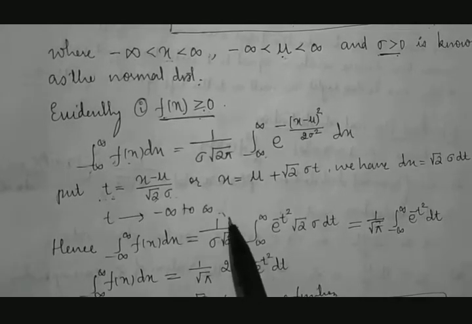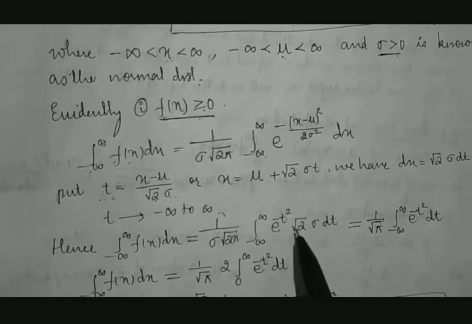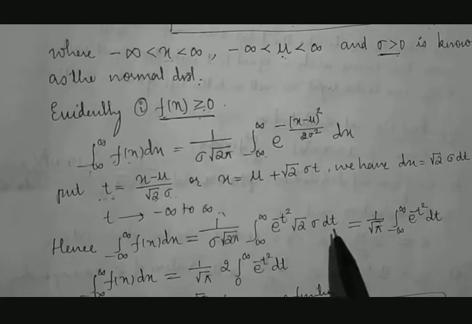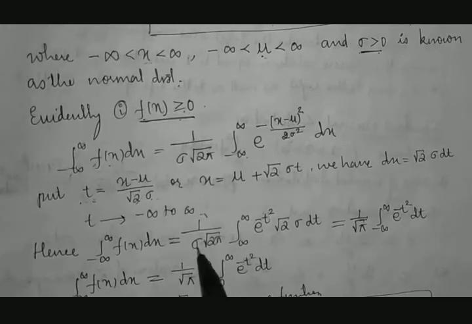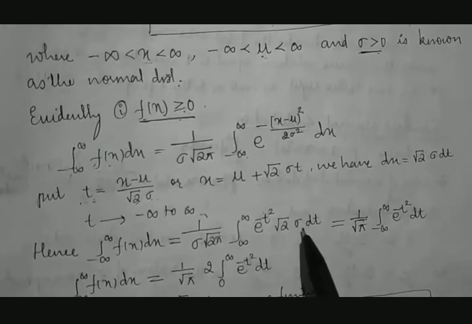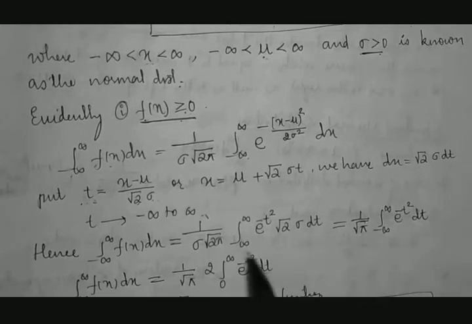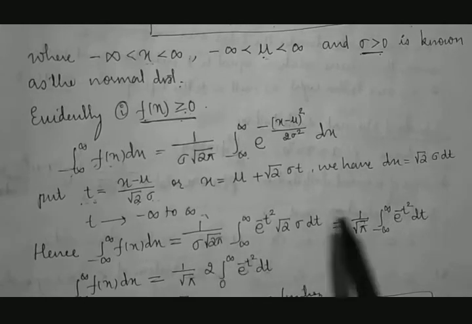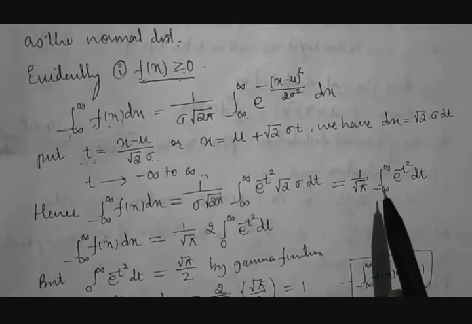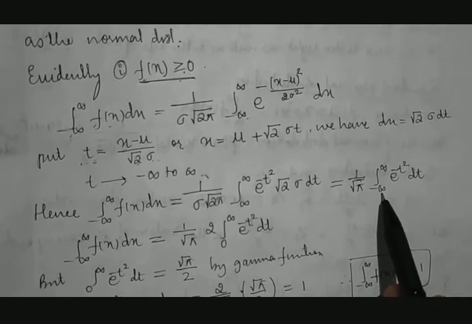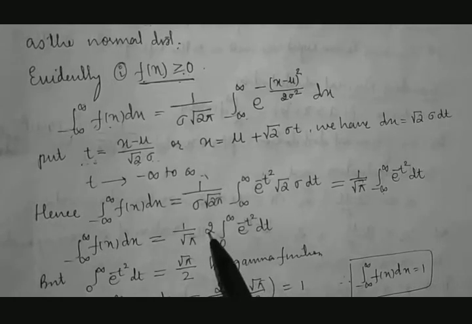We take constants out, that is 1 divided by sigma into root 2 pi, then integration of e raised to minus t square into square root of 2 sigma dt. Here you can see root 2 gets cancelled with this, sigma also gets cancelled with this. Then what remains is integration between minus infinity to plus infinity, e raised to minus t square, and root pi remains in the denominator. We need its lower limit to be 0. We can make the lower limit 0 by multiplying it by 2, that we know.